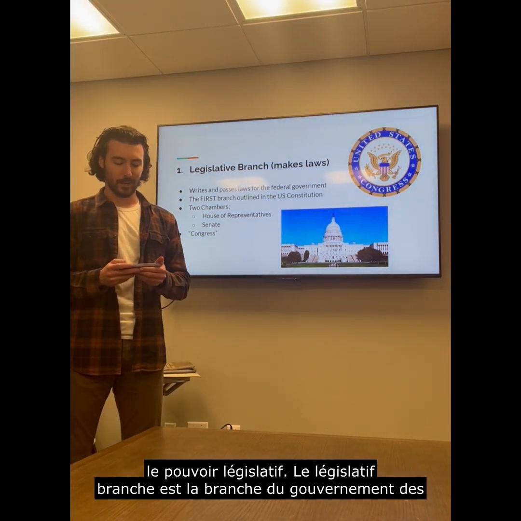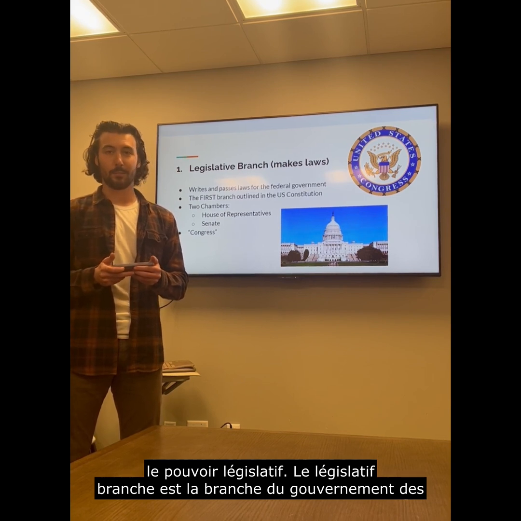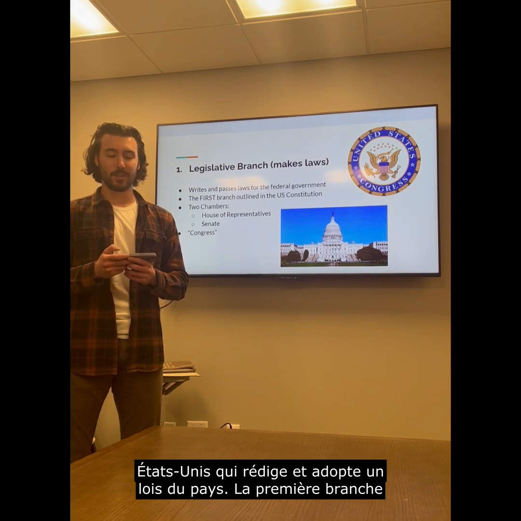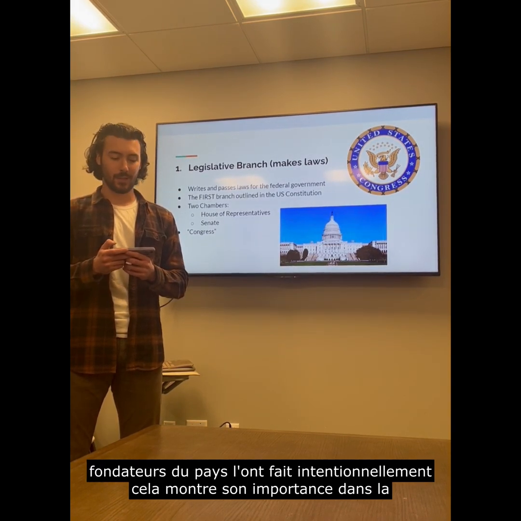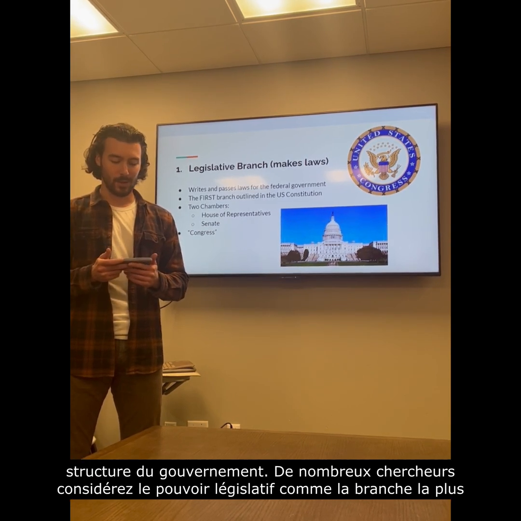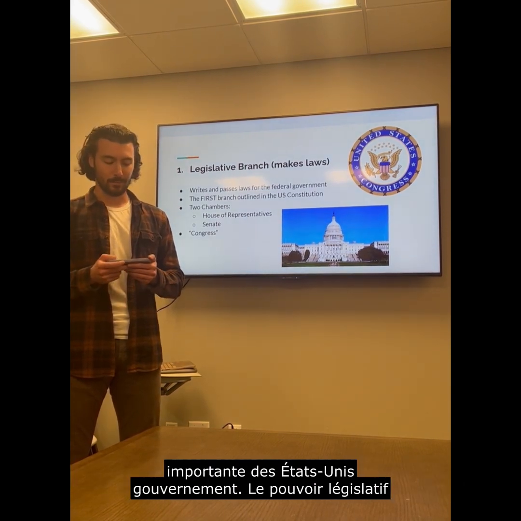First, the legislative branch. The legislative branch is the branch of the United States government that writes and passes the laws for the country. It is the first branch of government outlined in Article 1 of the United States Constitution. The founders of the country intentionally did this to signify its importance in the structure of the government. Many scholars consider the legislative branch the most important branch in the United States government.